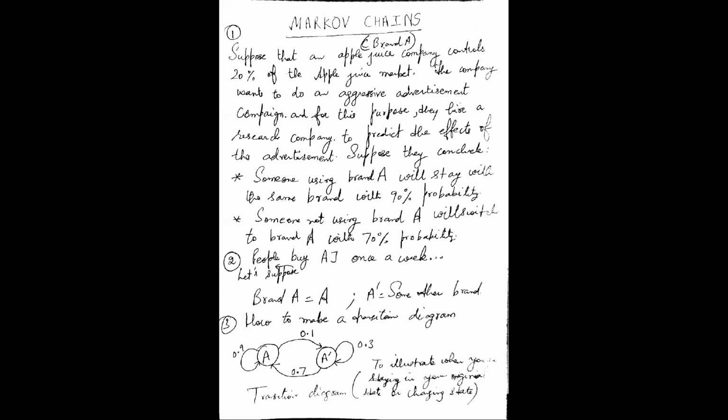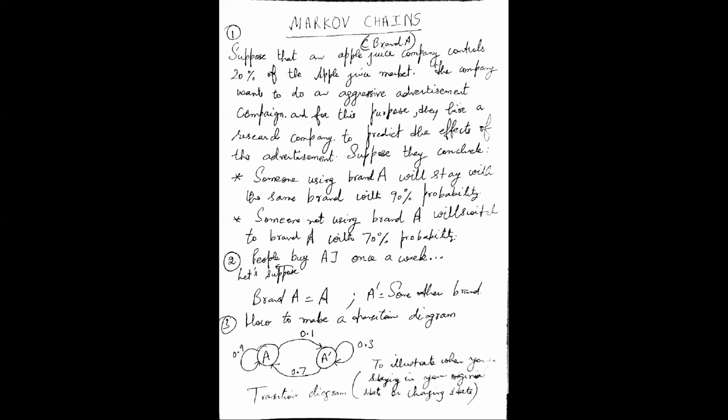This type of expression in the form of a diagram is known as the transition diagram, to illustrate when you are staying in your original state or changing states. So this is a relationship between the previous state and the next state. And this diagram is known as the transition diagram. All right, and we can express the same thing in the form of matrices also.